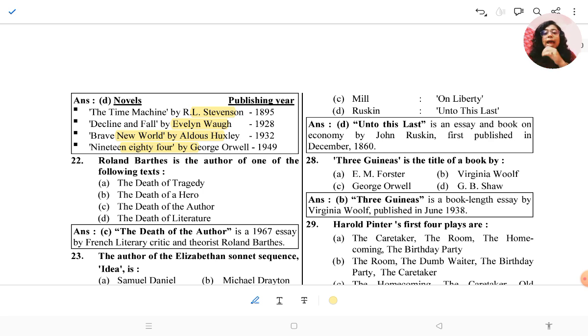Okay, so The Time Machine, published in 1895. Most of these are dystopian and science fiction type of work. Decline and Fall by Evelyn Waugh, 1928. Brave New World by Aldous Huxley, 1932, and 1984 by George Orwell is an important work, published in 1949.